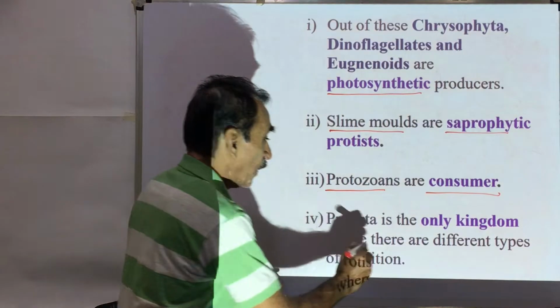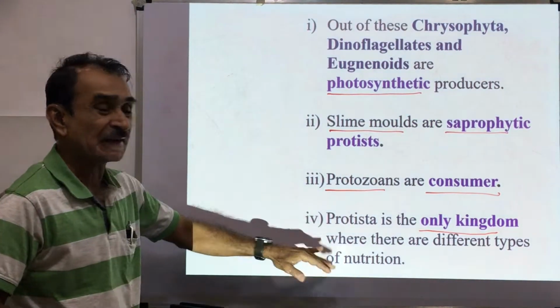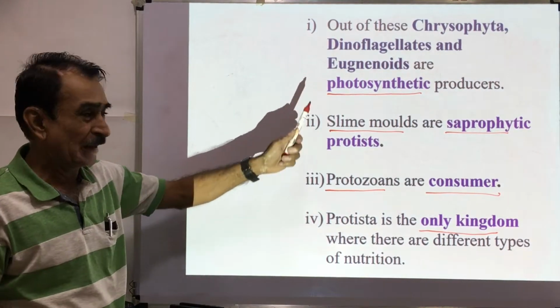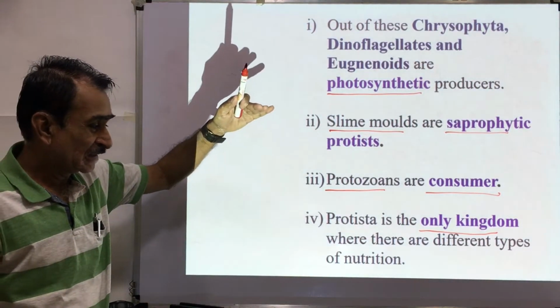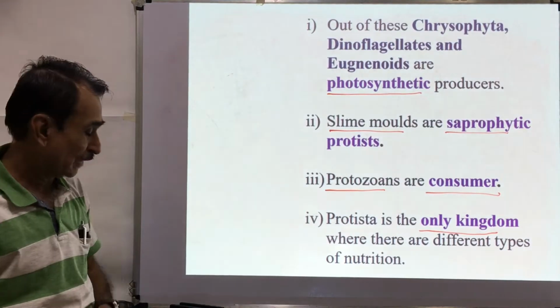Protista is the only kingdom where there are different types of nutrition. Photosynthetic producers can prepare their own food material. Some are saprophytes, some are consumers, and sometimes they are parasites, meaning they have different types of nutrition.